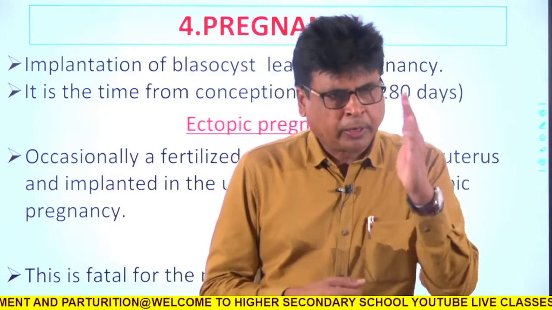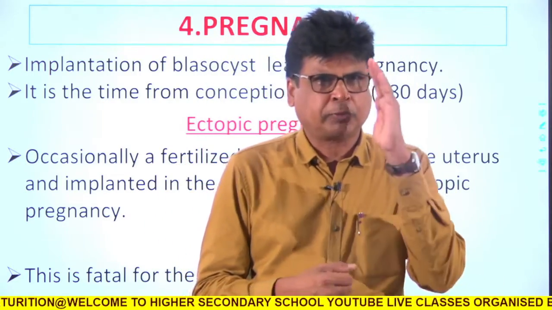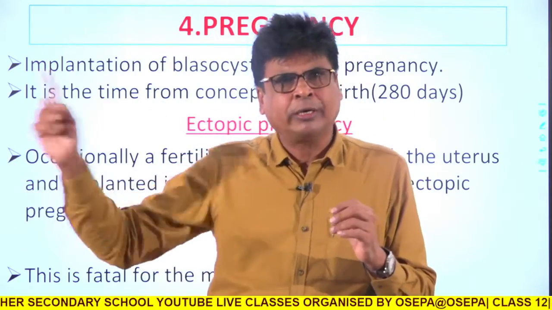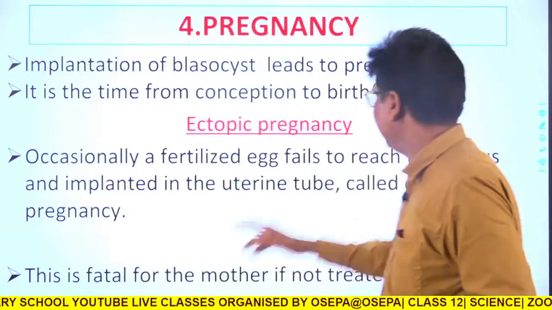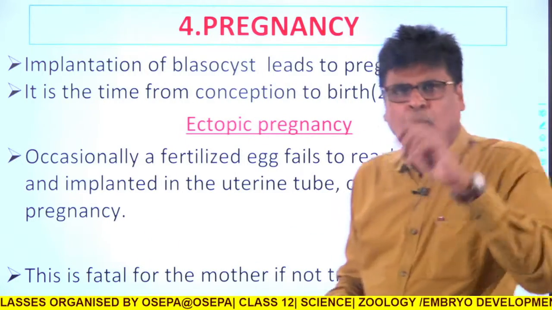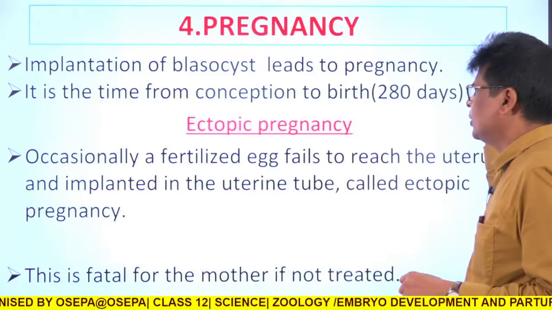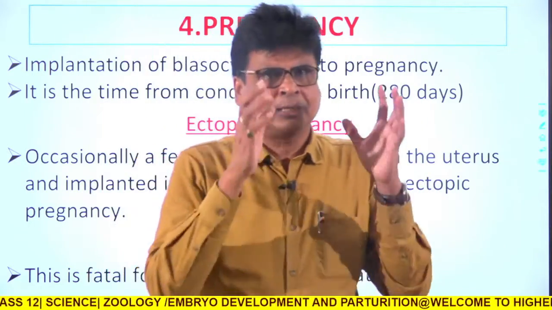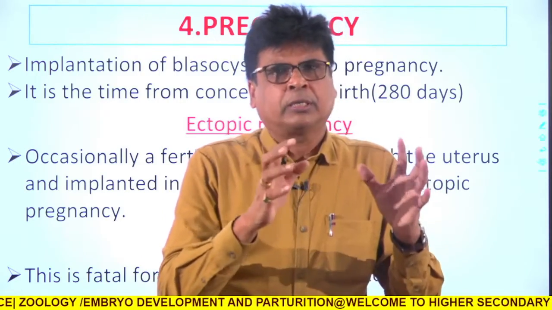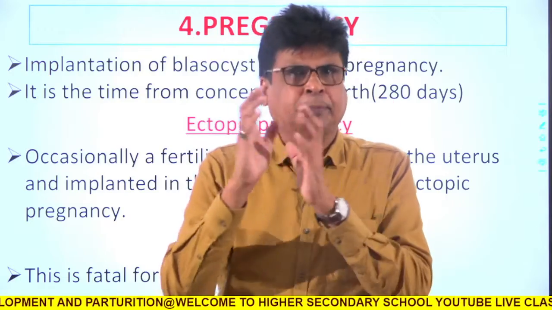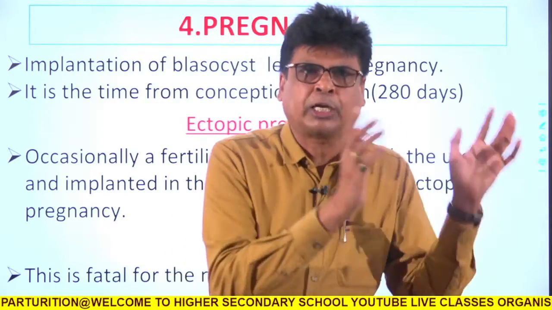From the day of conception, the formation of the zygote, till parturition, the delivery of the baby, it takes 270 plus or minus 7, around 280 days. This time is called pregnancy, and the female is said to be pregnant.